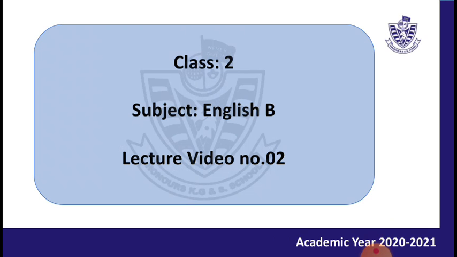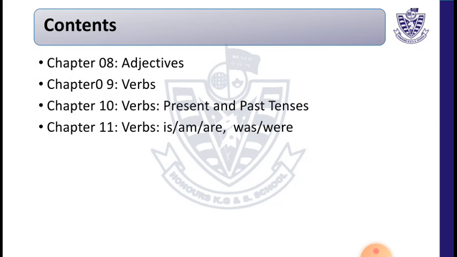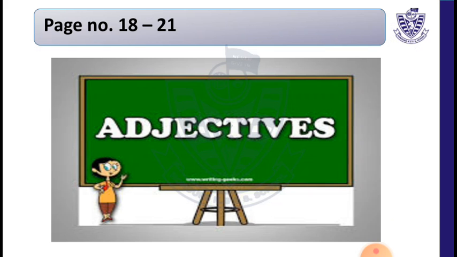Welcome to the second video of Grade 2 English, the Grammar Tree. Students, in this video we will discuss four units of the Grammar Tree. These are adjectives, verbs in the form of present and past tenses, and the use of is, are, am and was, were. Adjectives.